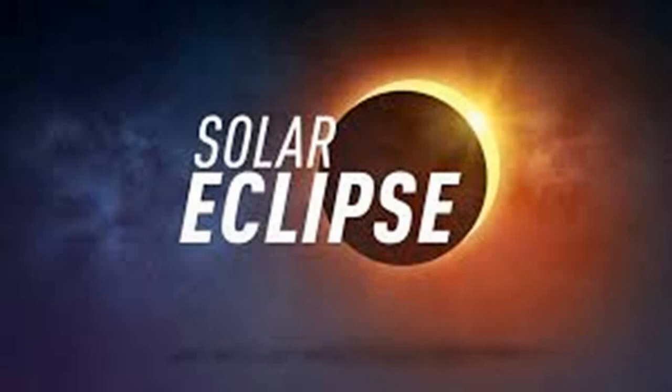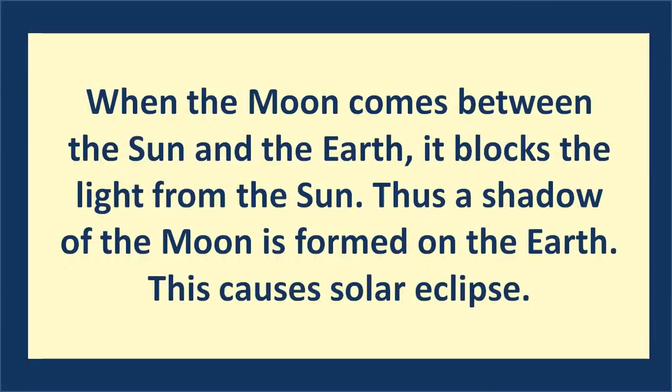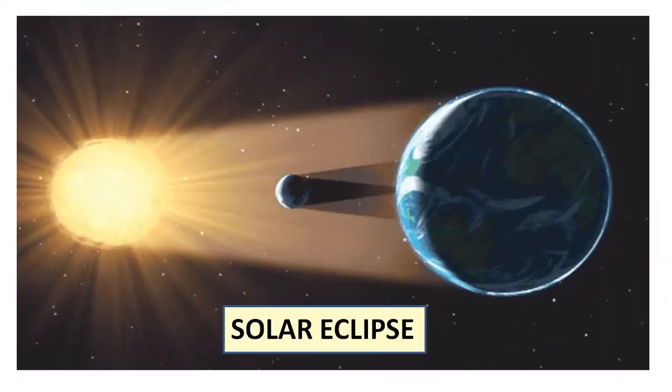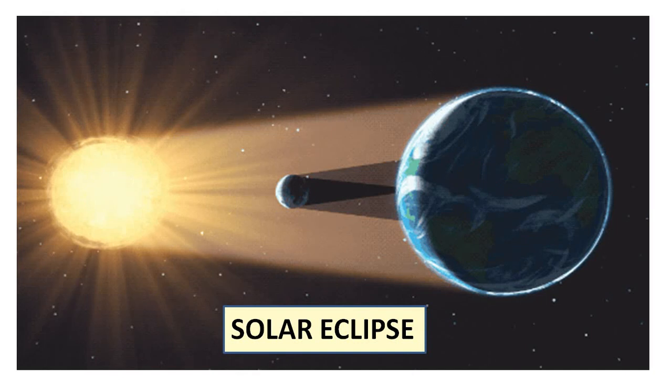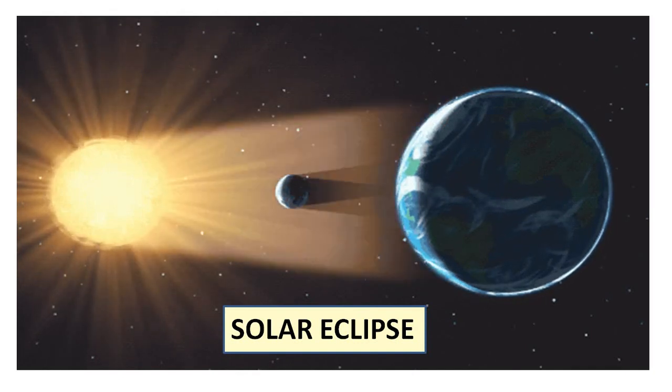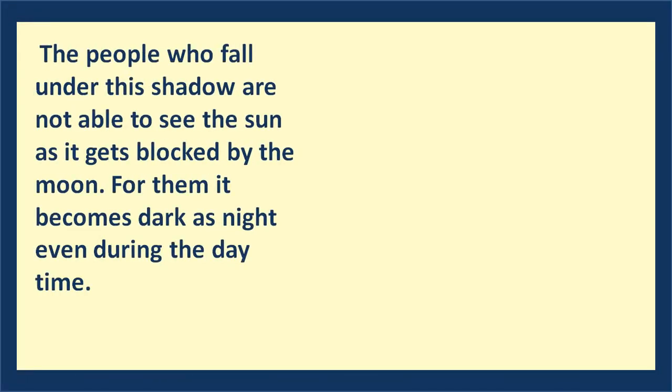First, solar eclipse. Children, when the moon comes between the sun and the earth, it blocks the light from the sun. Thus, a shadow of the moon is formed on the earth. This causes a solar eclipse. Just look here. You can see, when the moon comes between the earth and the sun, the shadow of the moon will form on the earth. This condition is called a solar eclipse. So, during a solar eclipse, people who fall under this shadow area are not able to see the sun as it gets blocked by the moon. For them, it becomes dark as night during the daytime.